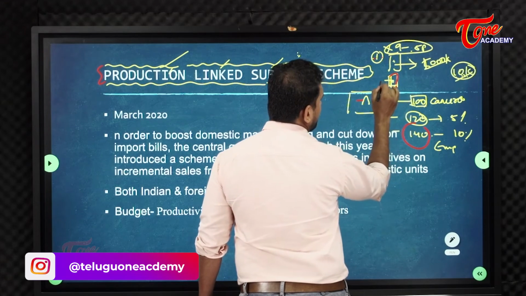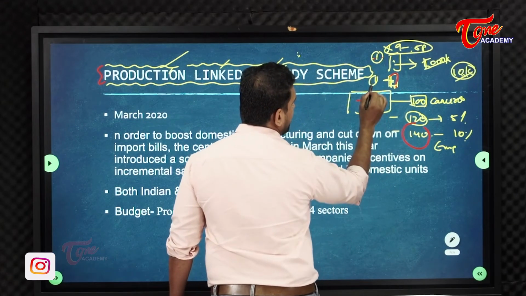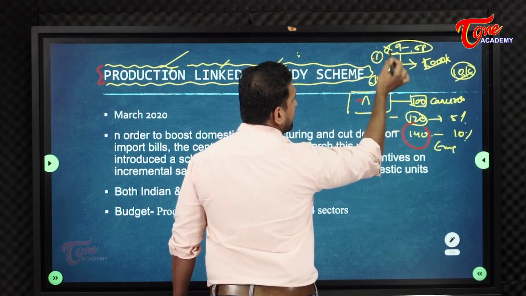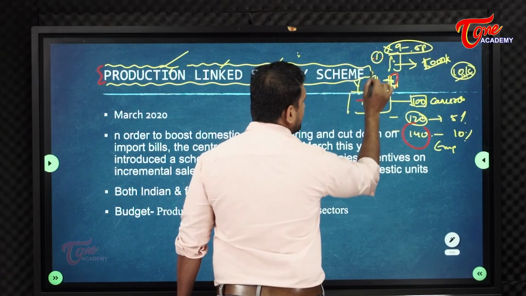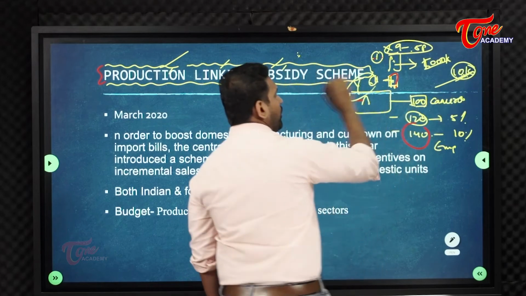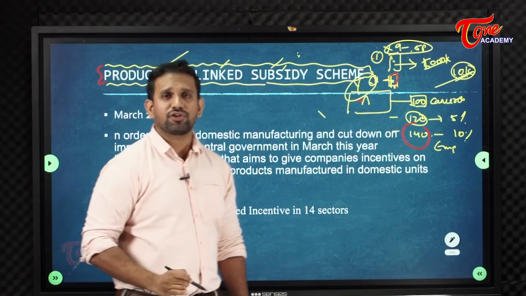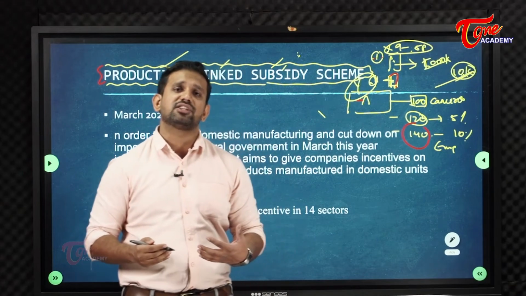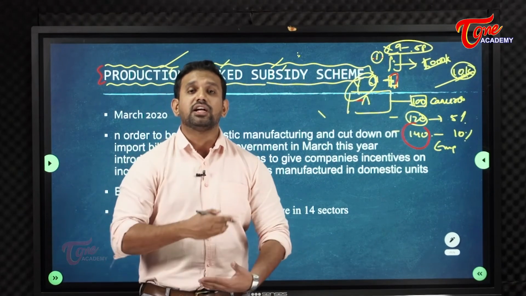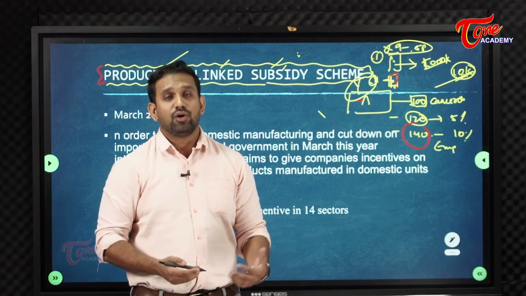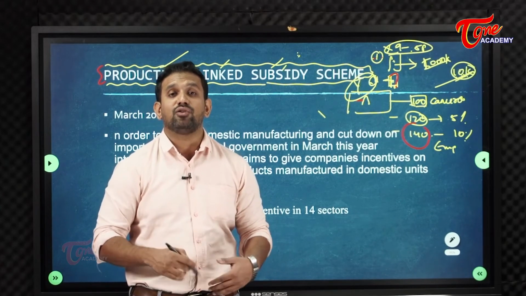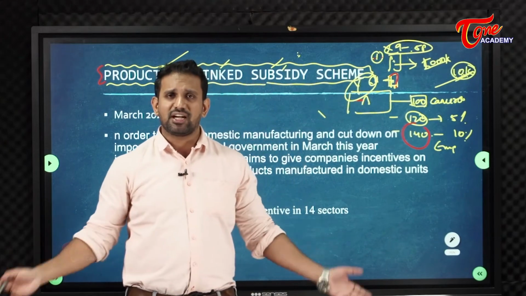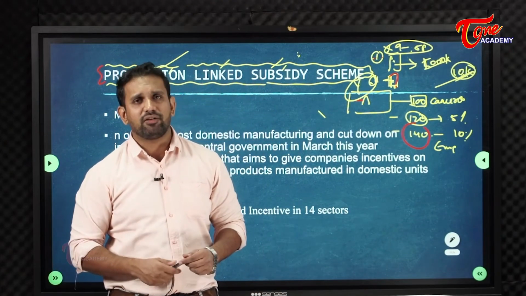If I want to run this machine, then X cannot come here. If X comes here, then who will produce here? Ultimately it will be 5,000 only. That's why I will hire another one. So the more production I go, the more employment I will have. So that is the main important reason of the production linked subsidy scheme. Government wanted to increase employment, but that is not happening. Production linked subsidy schemes are not running to the expectation of the government. But anyhow, some sectors have done good performance, so that is not a worry.